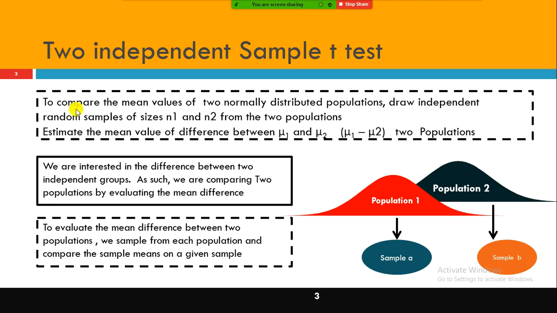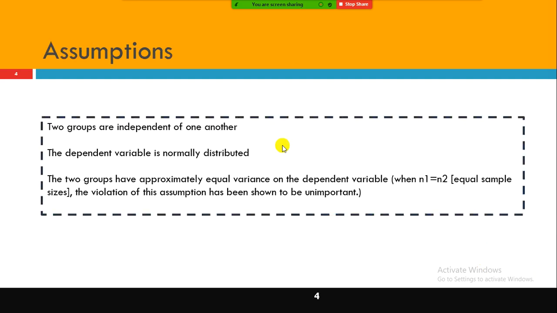To evaluate the mean difference between two populations, we sample from each population and compare the sample means. Fine. So what kind of assumptions does this test make? In statistics, and also in machine learning, some algorithms and statistical tests, including the two independent sample t test, make some assumptions.